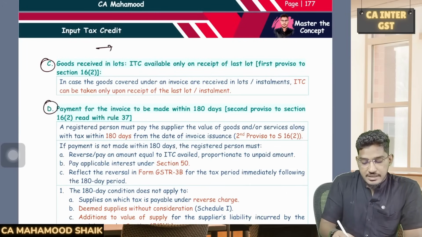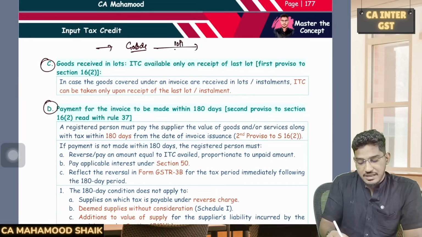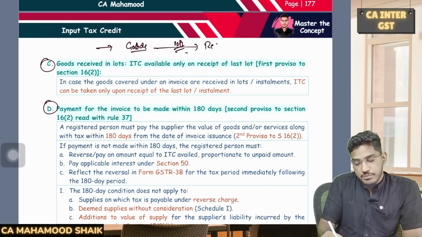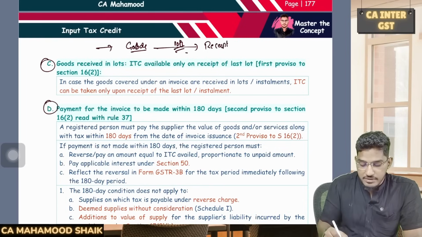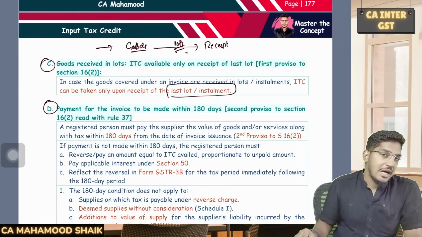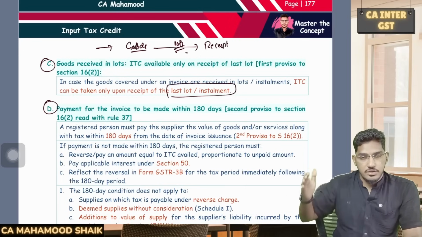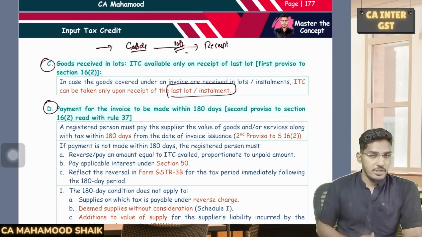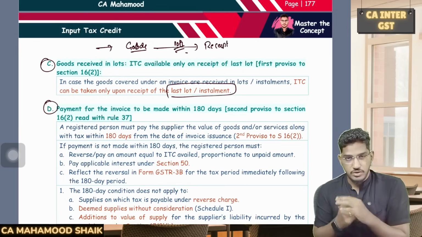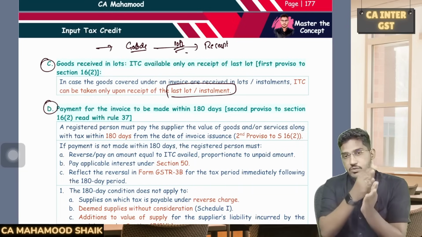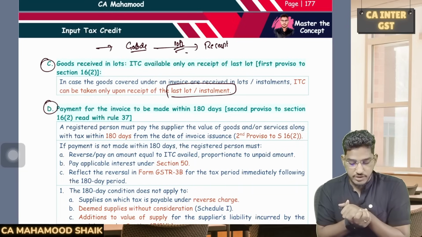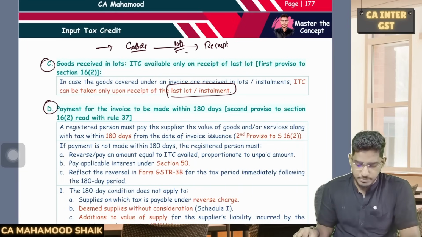The first provision says that if you are receiving the goods in lots, say for example, you have ordered some goods, and you are not able to receive all the goods in one single consignment, you are receiving the goods in lots. In those cases, the GST Act says that you can avail input tax credit only when you have received the last lot or last installment. When the last lot of goods is received, then only you can avail input tax credit. Not when you have received the first lot or any lots in between.